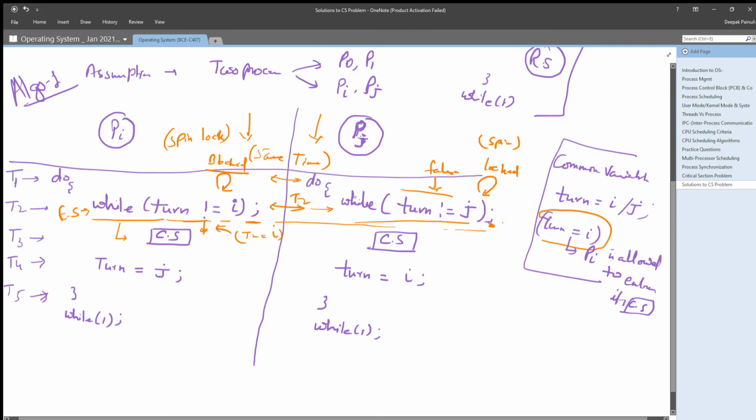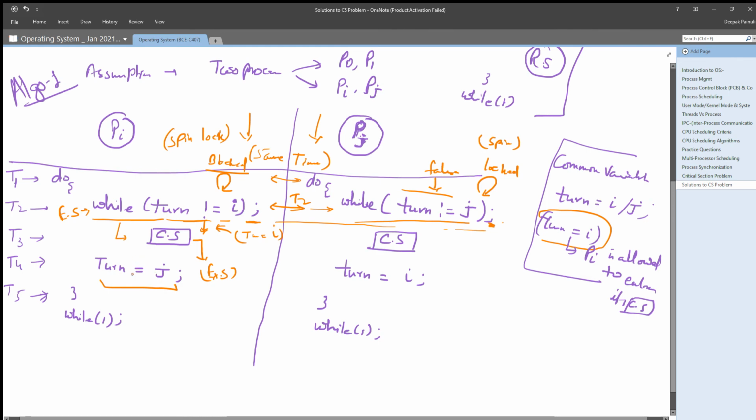Because it is terminated here. Okay, now after that it is spinning here only, and process Pi has completed its critical section and has now entered its exit section, right? And what it is doing is simply assigning the value j to turn.